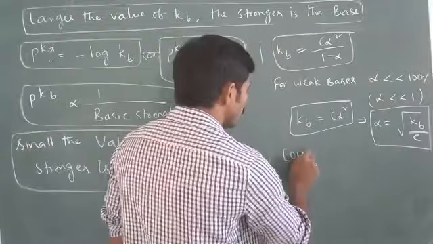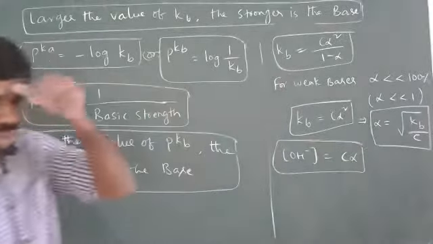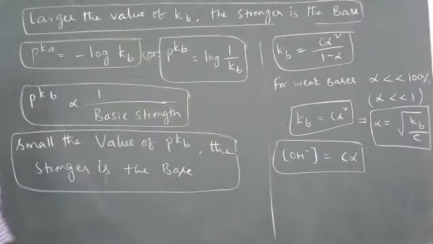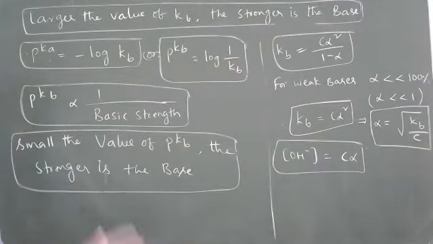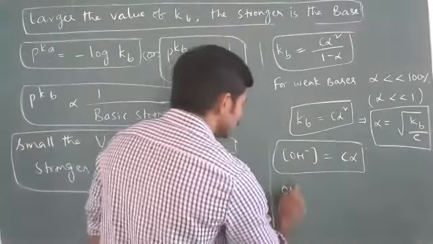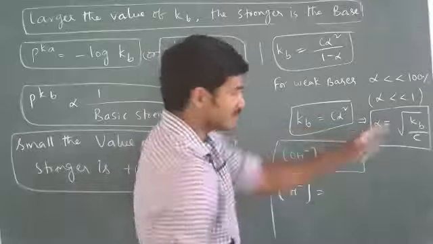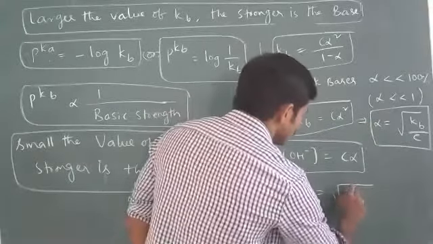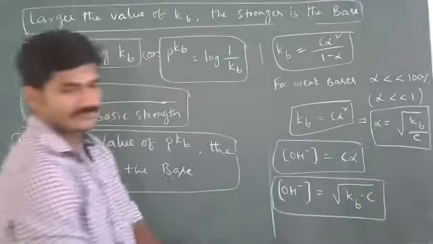Again, we can write the expression OH minus is equal to C alpha. From the equilibrium expression I told you in the beginning, BOH converts into B plus and OH minus. At equilibrium, C minus C alpha is the equilibrium concentration of BOH, C alpha is the B plus concentration, and C alpha is the OH minus concentration. So OH minus concentration is equal to C into alpha. If I substitute this, what I'll get? Root of Kb into C.